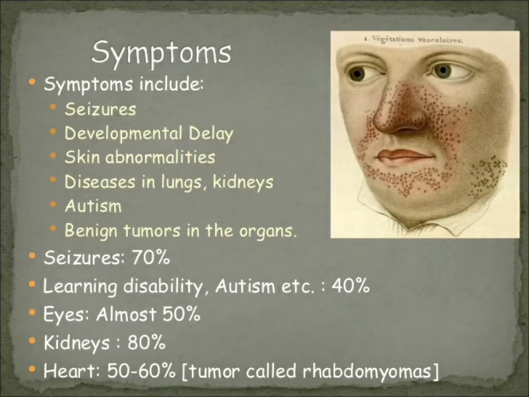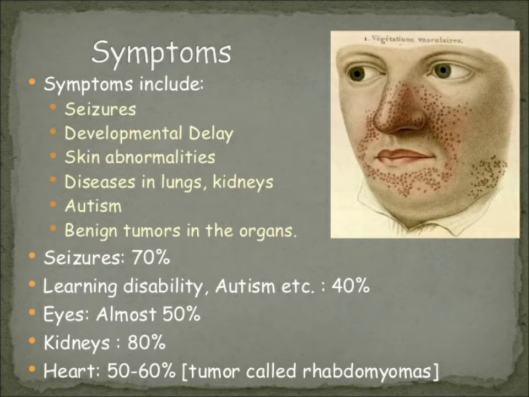Now, what are the symptoms of tuberous sclerosis? Seizures, developmental delay, skin abnormalities, diseases of the lungs, kidney, autism, and also benign tumors in some particular organs. Seizures are found in 70% of patients. About 40% of patients have autism and learning disability.